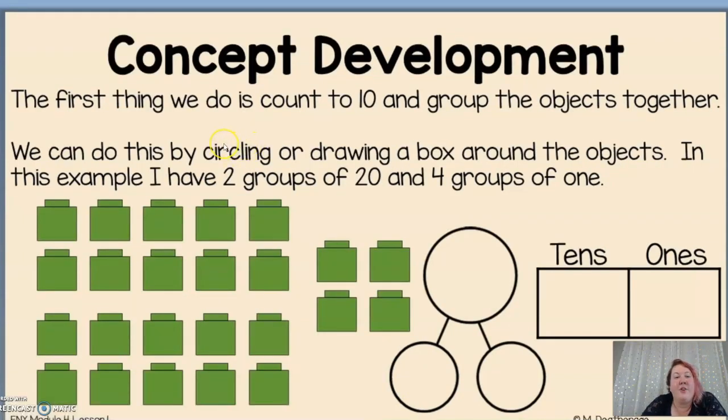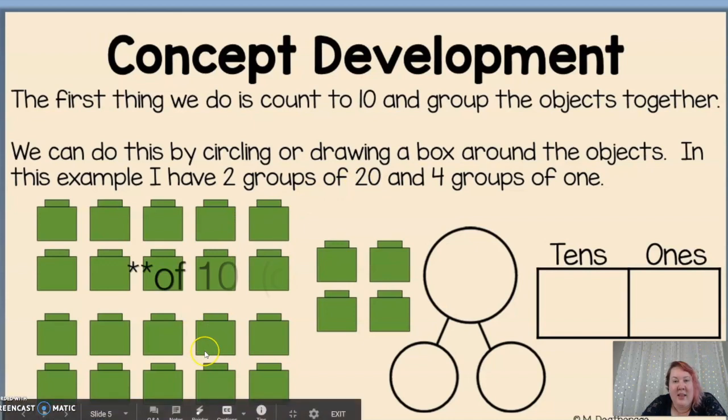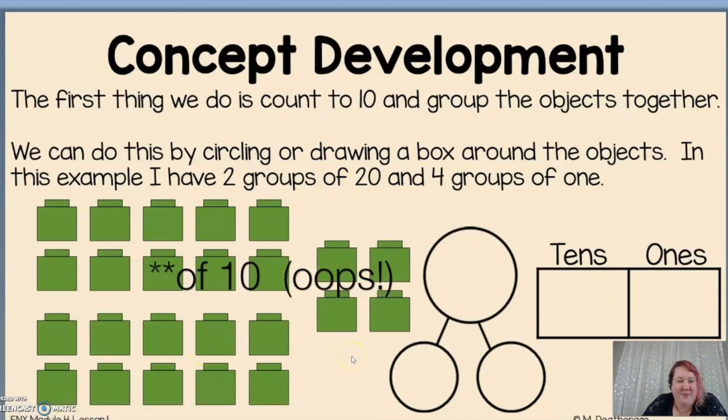Now, the first thing we do is count to 10 and group the objects together. We can do this by circling or drawing a box around the objects. In this example, I have 2 groups of 10 and 4 groups of 1. Now, it's technically 2 groups of 10.